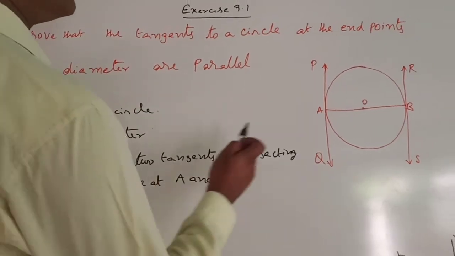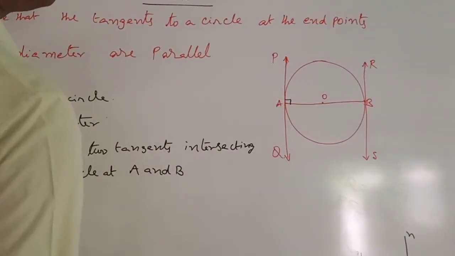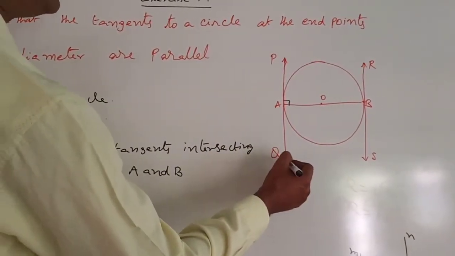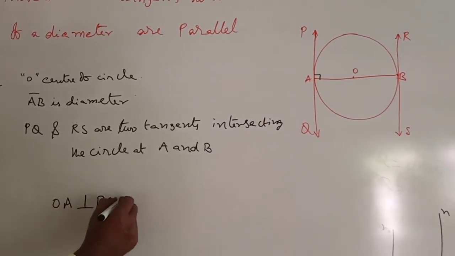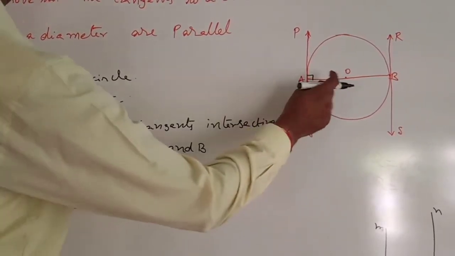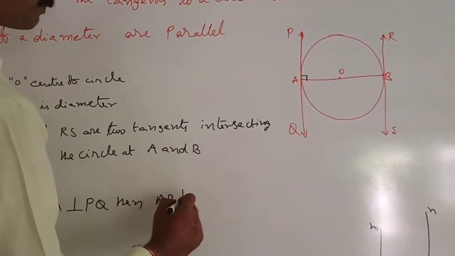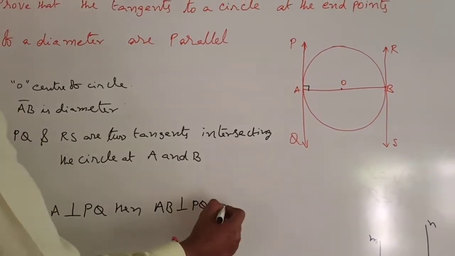Now, already we know that the angle between the radius and the tangent is a right angle. OA is perpendicular to PQ. Then AB is also perpendicular to PQ. This is the first one.